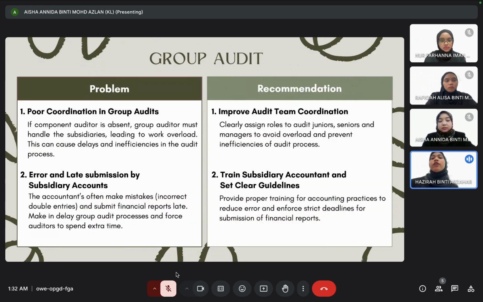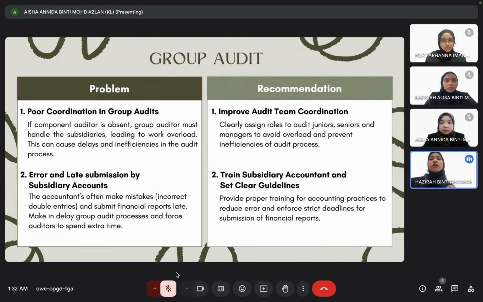The problem and recommendation for group audit. So the first problem is poor coordination in group audit. Component auditor is absent. Group auditor must handle the subsidiary, leading to work overload. This can cause delay and inefficiency in the audit process. The second is error and late submission by subsidiary accountant. The accountant often makes mistakes, which is incorrect double entry, and submits financial report late, making it delay group audit processes and force auditor to spend extra time.